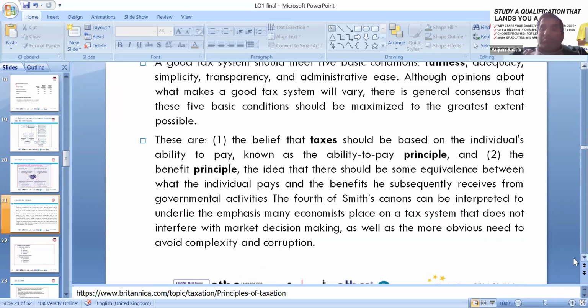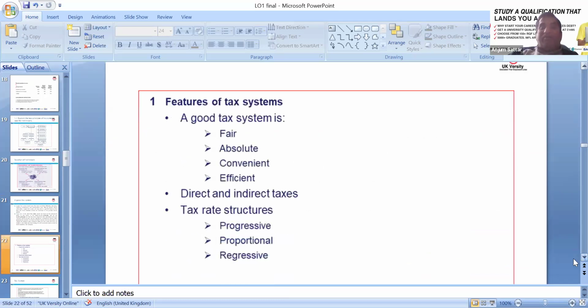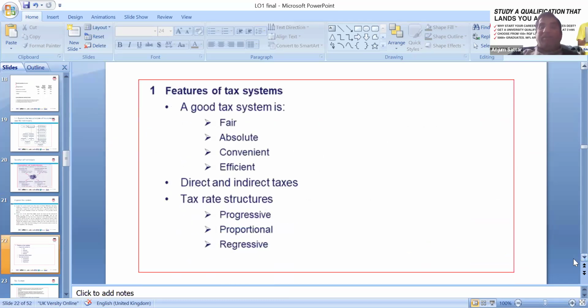So that's the fourth, which we can look around: interpreted emphasis on the economic place. The tax system does not interfere with market decision making, as well as the more obvious need to avoid complexity. Really, we want to reduce corruption and money laundering. A matter of features of the tax system: it is fair, absolute, convenient, efficient, with direct and indirect taxes, and the tax rate structure can be progressive, proportional, and regressive.